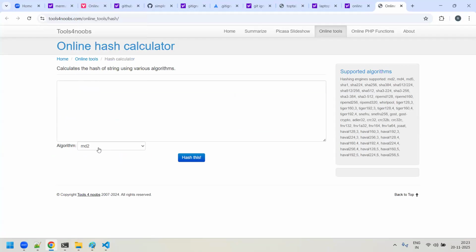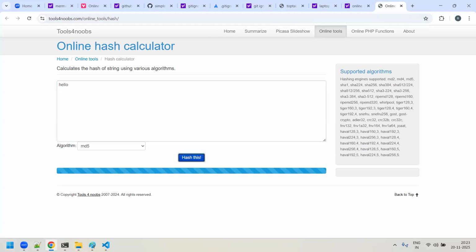For example, I'll be using MD5. This is not really used much in an organization. We use SHA1 or SHA256, but assume I'm using MD5 now. Say I want to generate the hash for some text. For example, I'm giving a text like hello, and I'll say hash this.